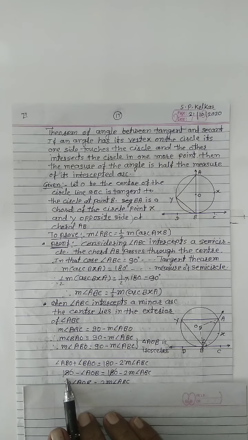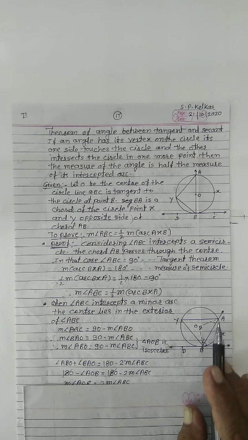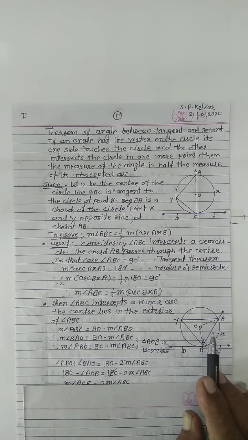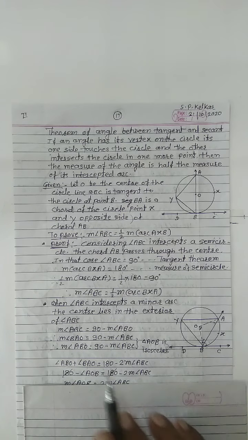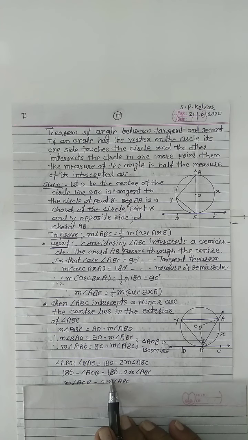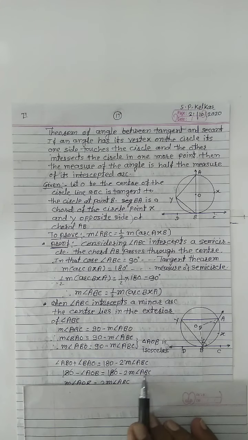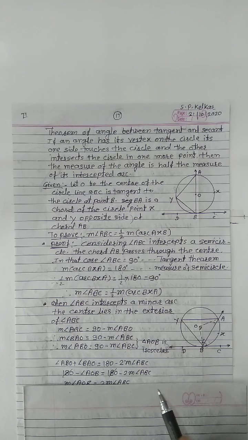Now the same thing is written here: 180 minus measure of angle AOB equals this 180 as it is minus twice measure of angle ABC also as it is.